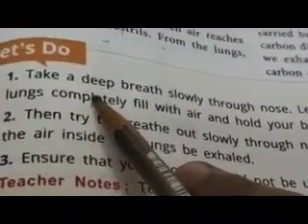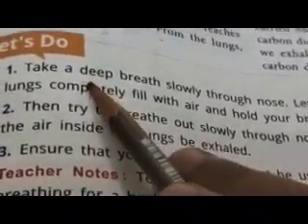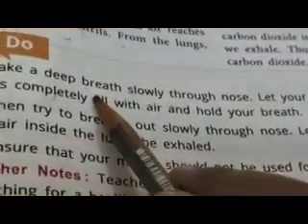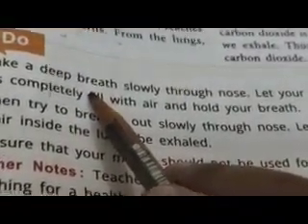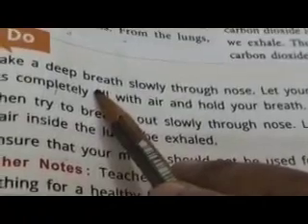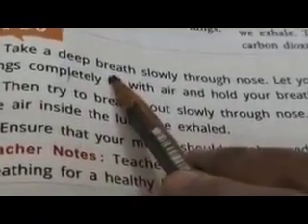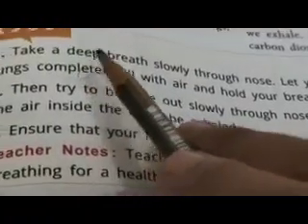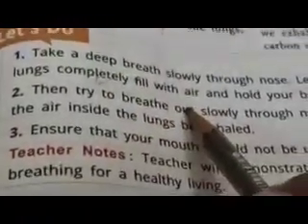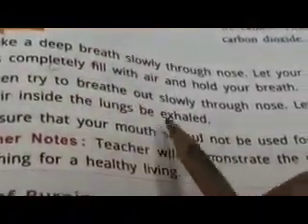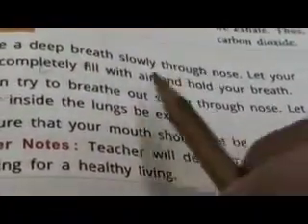First of all, you sit straight and take a deep breath through your nose, taking in so much air that your lungs fill with air, and then try to breathe out slowly through the nose.